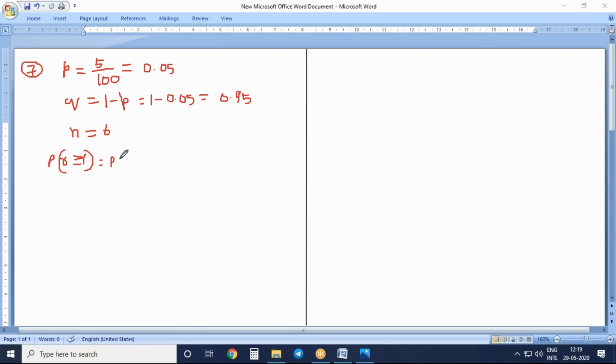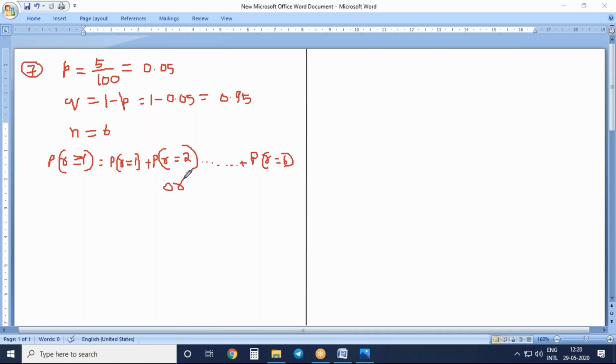That is P of r equal to 1, plus P of r equal to 2, up to P of r equal to 6, we have to do.